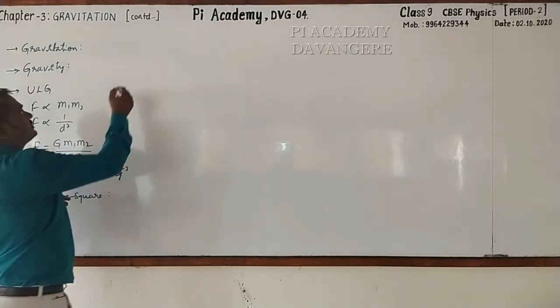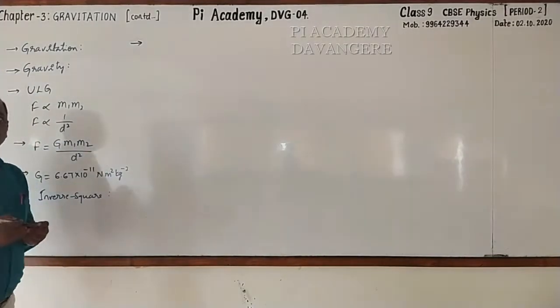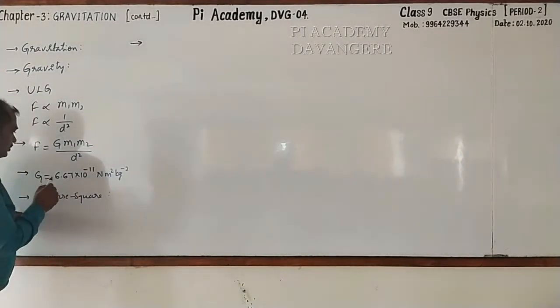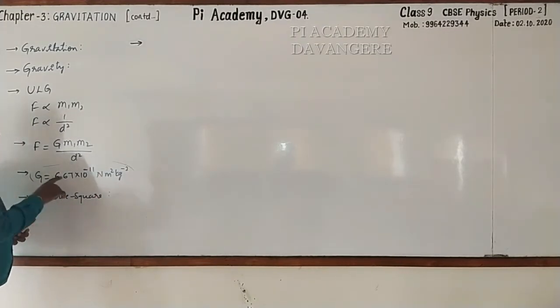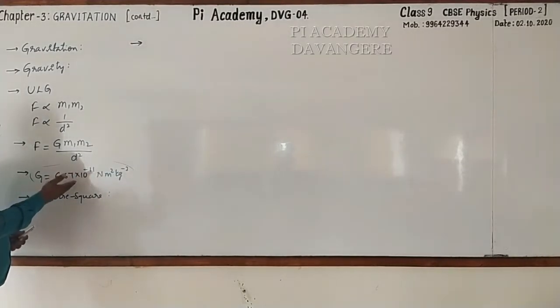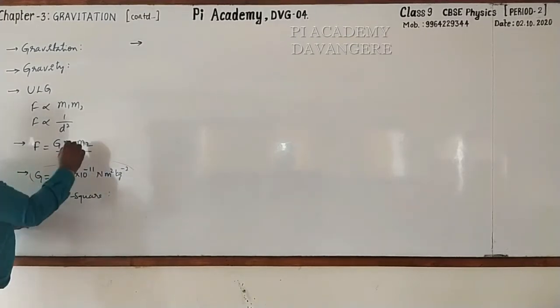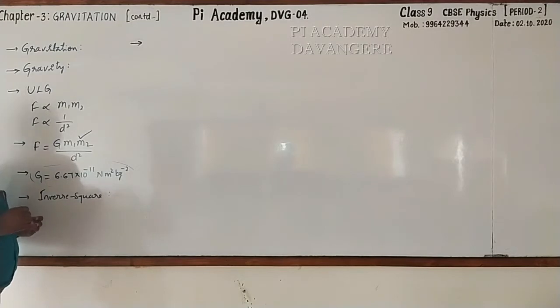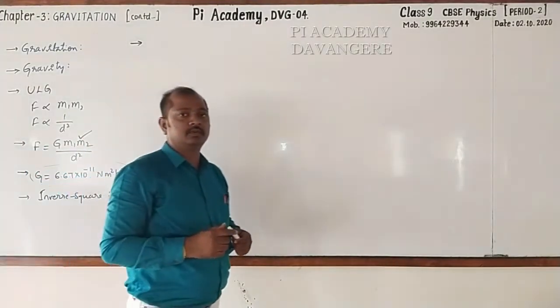Now, in today's class, we are going to find out the value of the gravitational constant. Actually, who found out the value of this? He is Henry Cavendish. Now, we can show it with the calculation as well. Not only this, we will solve some problems on gravitational force. Okay, let me go for writing that.